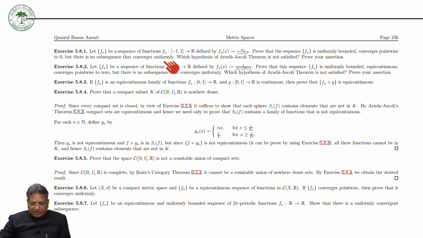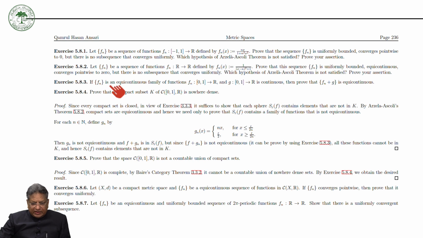The next exercise is similar to the previous exercise, but here we have changed the function: Fn(x) is equal to 1 over (x minus n) squared plus 1. Again, you have to check which hypothesis of the Arzela-Ascoli theorem is not satisfied, and then you will get the answer.